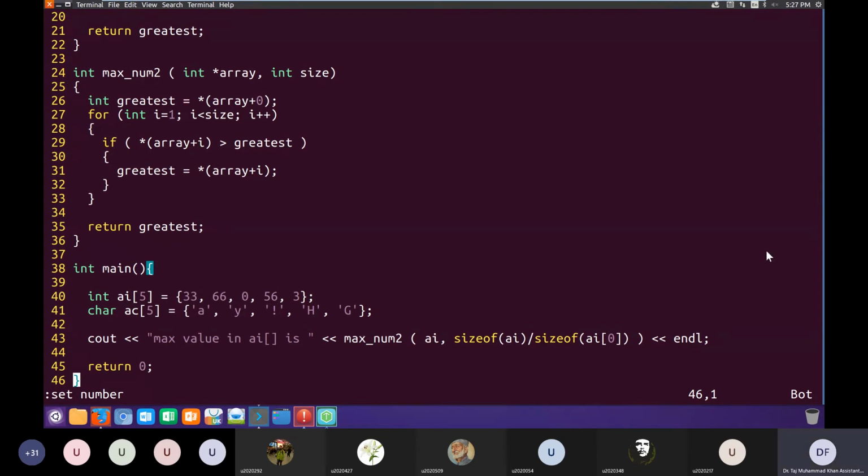Is the clarification any better? Is line 31 dereferencing? What is line 31? Line 31 is, yes, this part, the star here is dereferencing. Array plus i will give me the address of the ith element of the array, and when I dereference that address, I'll get the value of the ith element of the array. So the right side of the assignment operator is dereferencing the address of the ith element of the array.